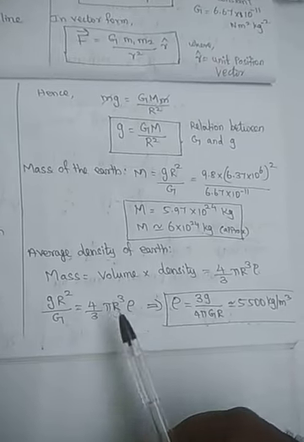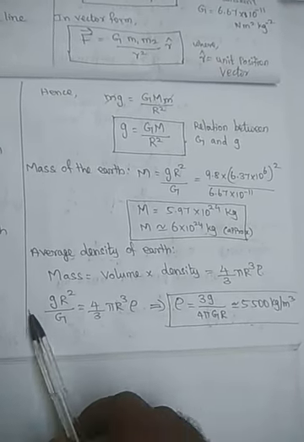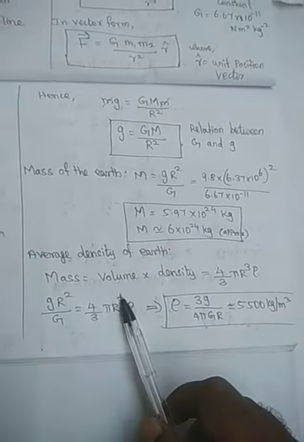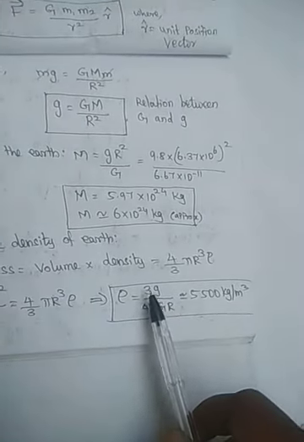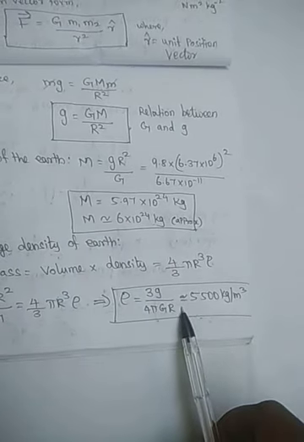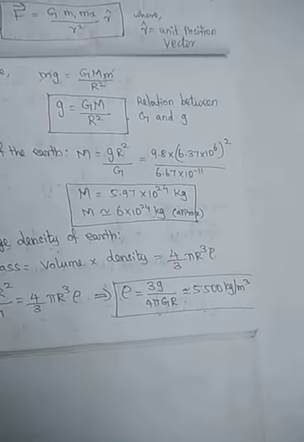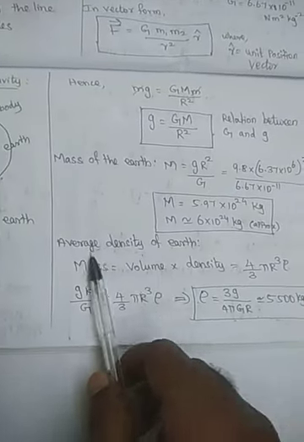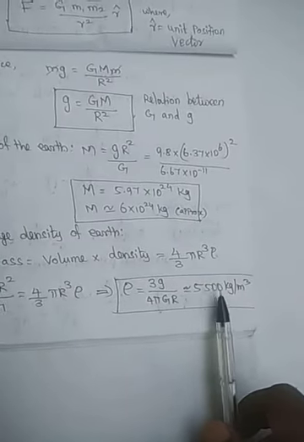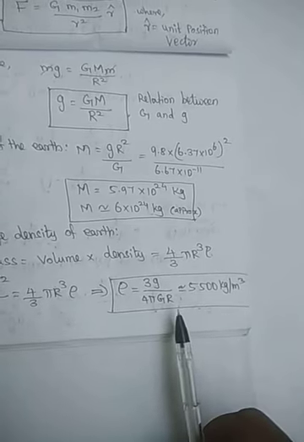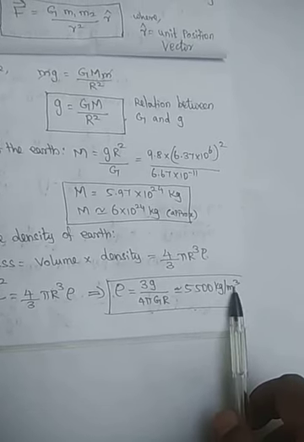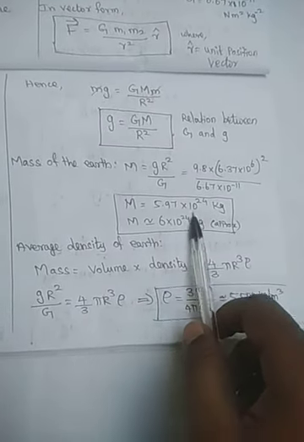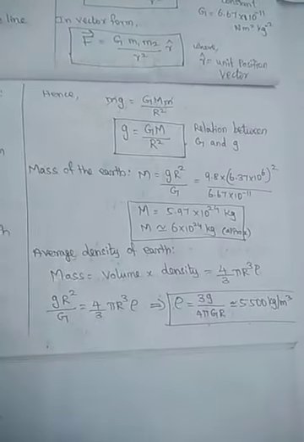Then what do we get? Rho is equal to, bringing all those things to this side, this r cube and this r squared get cancelled, and we get only one r. So rho is equal to 3g by 4 pi G r. Substituting all the values, we are able to calculate the average density of the earth as 5500 kilogram per meter cube, and 6 into 10 power 24 kg is the mass of the earth.